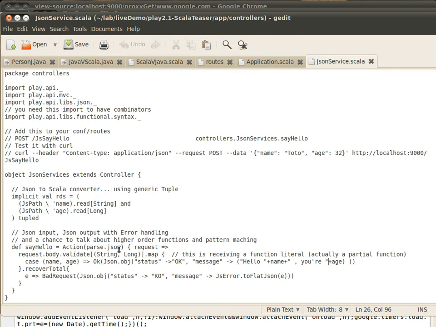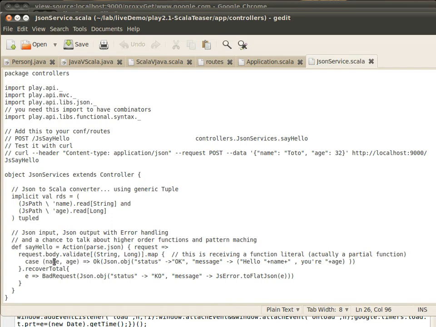So this one is saying that it explicitly is expecting JSON, and what it's going to do with it is then validate it, so that will parse it into JSON, and this is going to validate the body that is received in the request, and ensure that it really is a tuple. That's what these parentheses are about, and that tuple is comprised of a string and a long. And if it is, well then we're going to apply this general map function here. The map function can take a regular function, as we've seen, as well as, in this case, a partial function, and it is expecting that tuple.